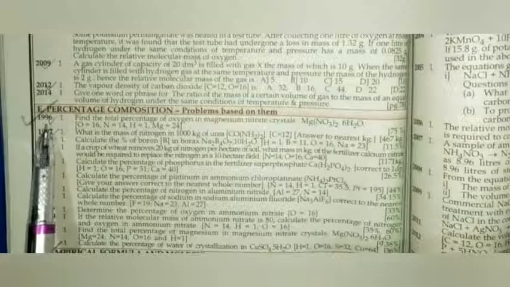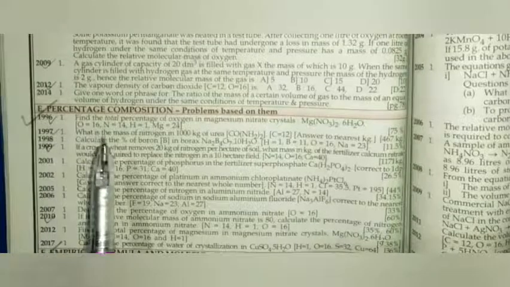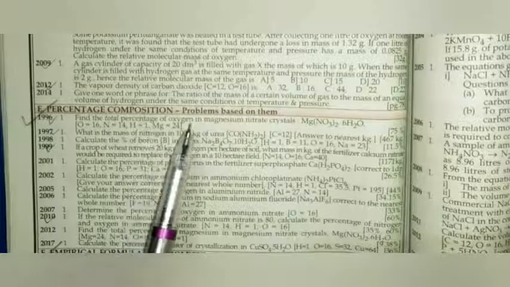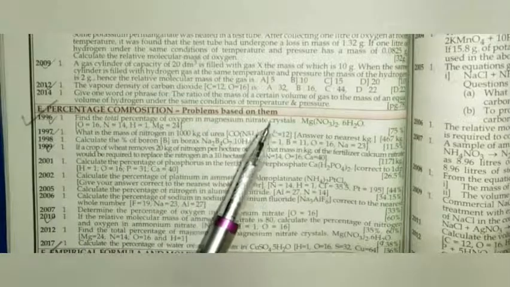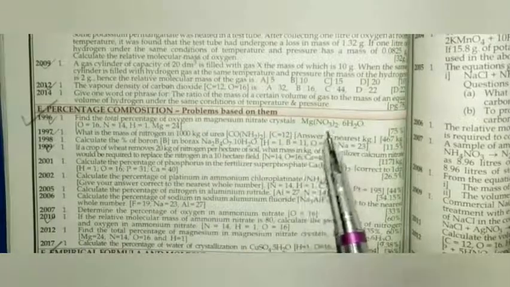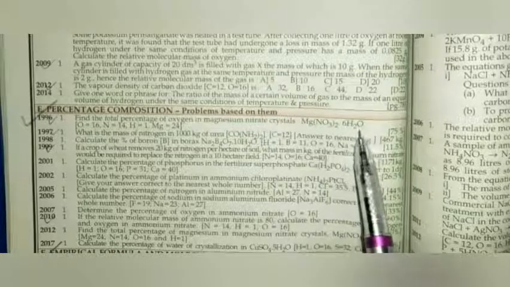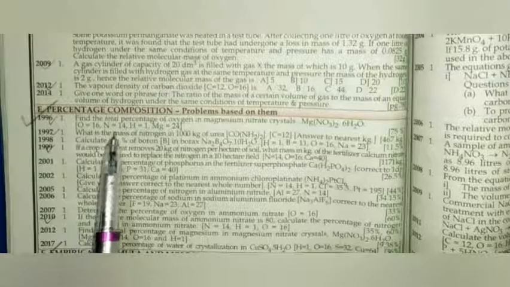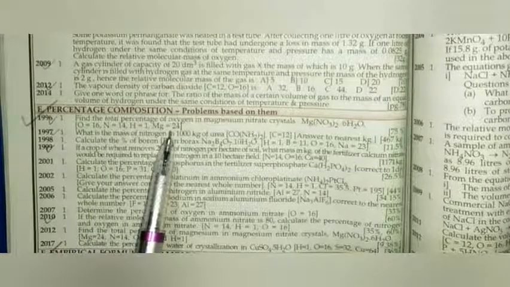So the first question is from year 1996. Find the total percentage of oxygen in magnesium nitrate crystals. Formula is Mg(NO3)2·6H2O. Atomic weight of O is 16, N is 14, H is 1 and Mg equals 24.